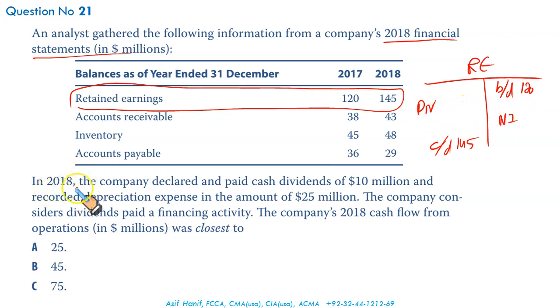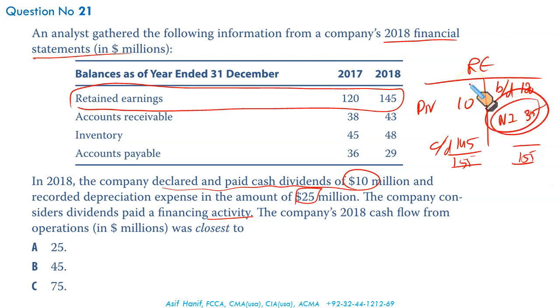It further says in 2018 the company declared and paid a cash dividend of 10 million. This is the dividend here. And it reported depreciation expense of 25 million. The company considers dividends paid as a financing activity, of course, as it's a US GAAP based company. What this will help us: 145 plus 10, 155. This is the total of this account. 155 less 120. This, gentlemen, is what I need: net income. We have derived net income from our retained earnings. This is our starting point.